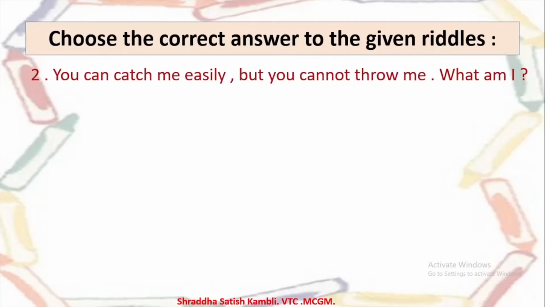So that is question number 2, or example number 2. You can catch me easily, but you cannot throw me. What am I? So if you catch something, you can also throw it, isn't it? For example, we catch a ball and we throw it also at the same time. But you can catch this thing, but you cannot throw it. So what is it? So let us look at the options that we can have.